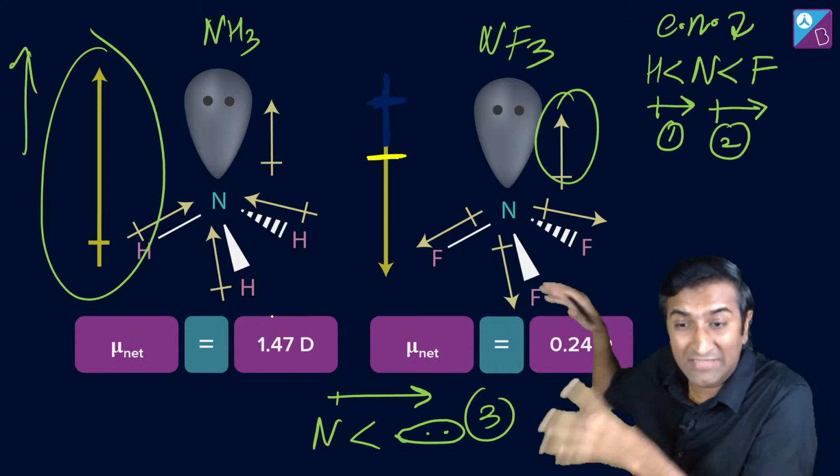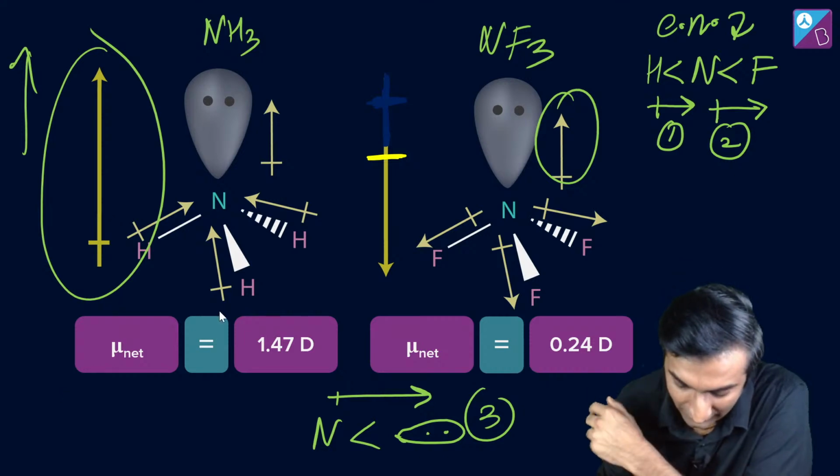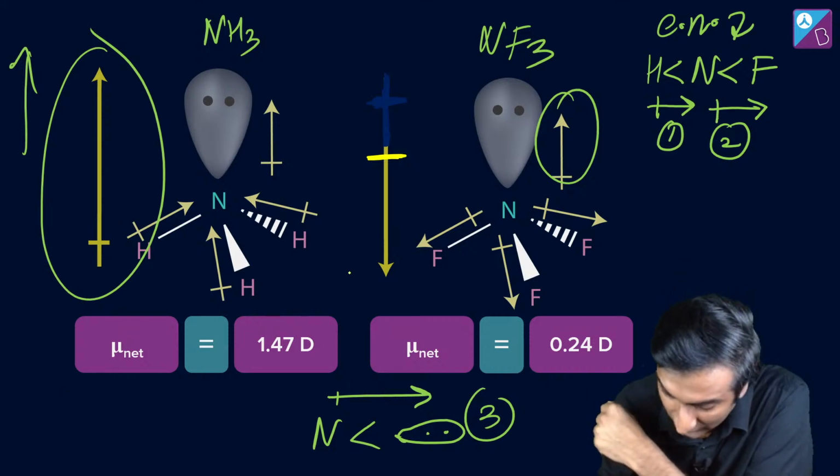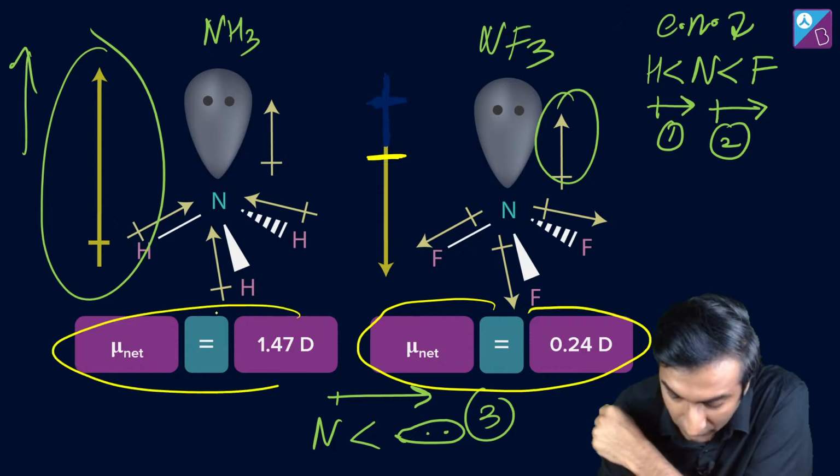It is in the opposite direction and the size is also smaller. Size no, sorry. Magnitude also is smaller. Okay, you can see that right here. The magnitude of this is just 0.24, 1.47.